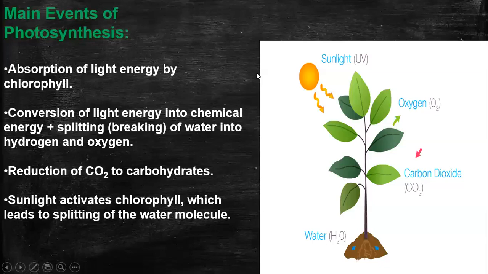We will continue. The main events of photosynthesis. As I have told you, when the sun rises, sunlight falls on the leaf, right? So what is the first step? Anyone? Please comment.